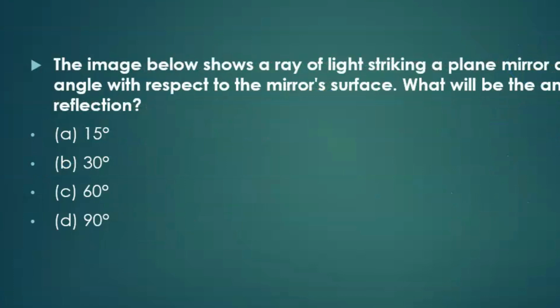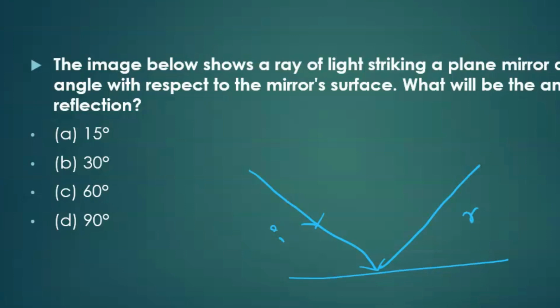The image below shows a ray of light striking a plane mirror at a 30-degree angle with respect to the mirror surface. What will be the angle of reflection? Suppose this is a plane mirror and light strikes here. This is the incident ray and this is the reflected ray, and the angles formed are the angle of incidence and angle of reflection.